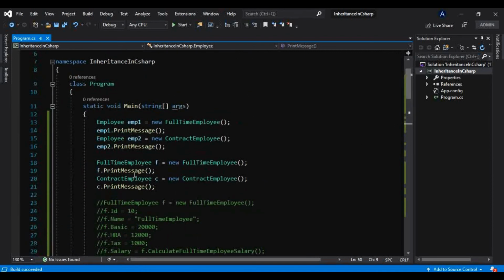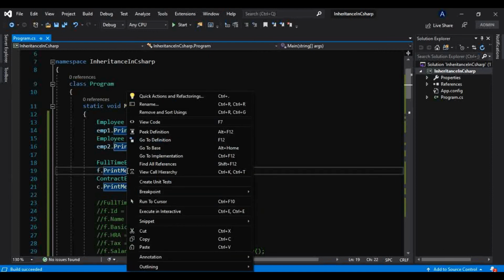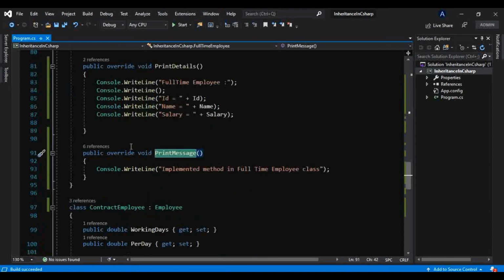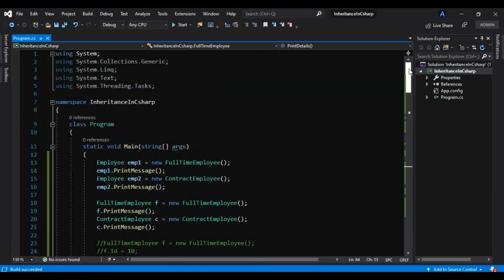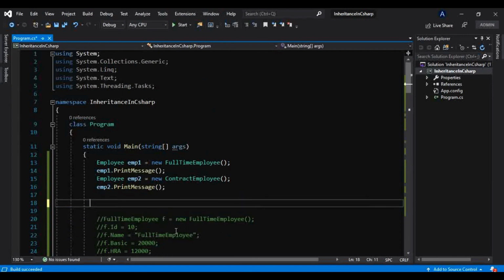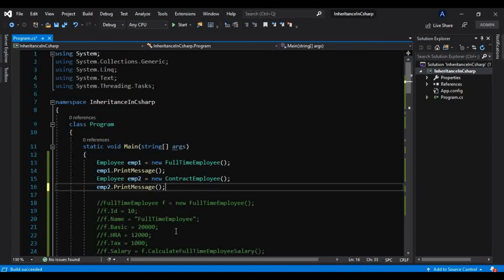But if you right click on this method, it will redirect you to the implementation. So that we should follow in our application. This is not a correct way, and this is the correct way, which is nothing but an abstraction.